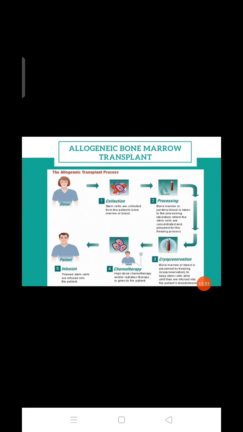Next is allogenic bone marrow transplantation, which involves a donor and a patient. From the donor we collect the stem cells. Then processing: the bone marrow or blood is taken to the processing laboratory where the stem cells are concentrated and kept in the lab. Then cryopreservation, preserved by freezing. Then the patient is given a high dose of chemotherapy, and then we infuse the cells into the patient's bloodstream. That is the difference between allogenic and autologous.